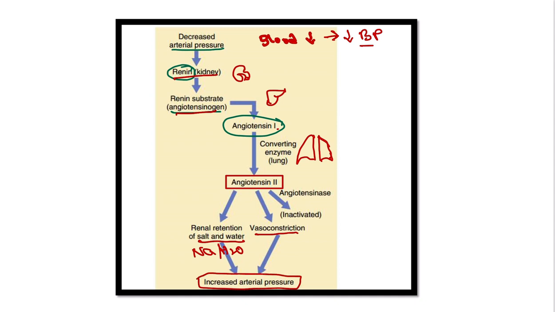So it is one of the most important mechanisms, also known as the RAAS, which is the renin angiotensin aldosterone system mechanism. And through this system, when blood pressure drops, it is possible to gain the increased blood pressure.